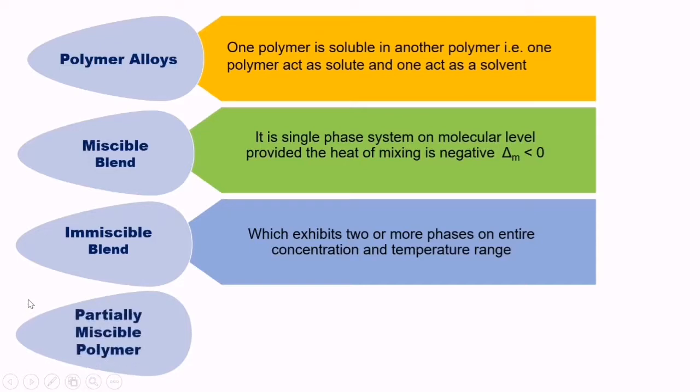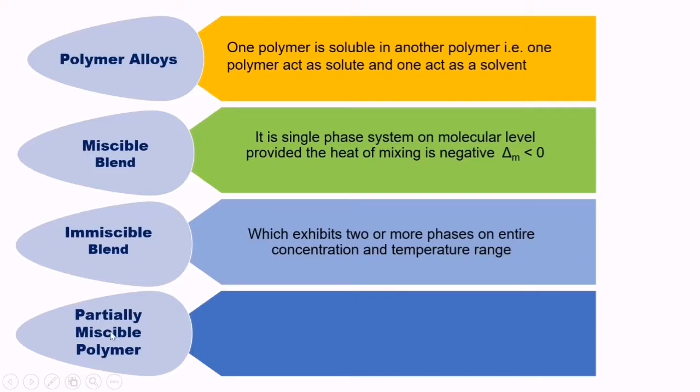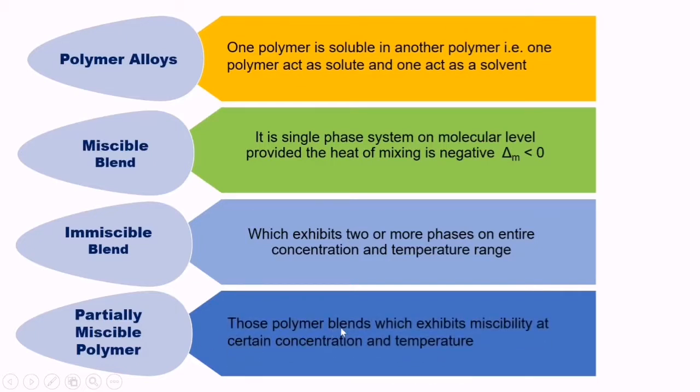The next term is partially miscible polymer. This term we have also discussed in a previous slide. The partially miscible blend can also be termed a heterogeneous miscible blend. Those polymer blends which exhibit miscibility at certain concentrations and temperatures. Say, as I already discussed, polymer A is having 70% and polymer B 30%.